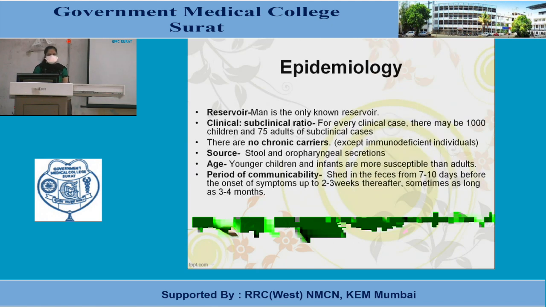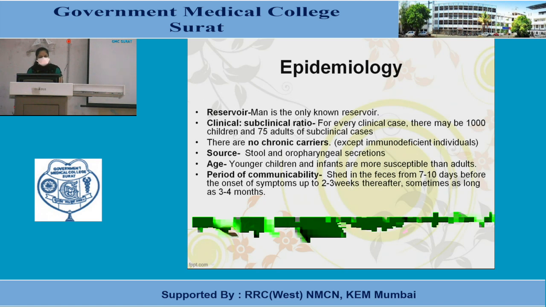Coming to the epidemiology. Reservoir: man is the only known reservoir. Clinical to subclinical infection ratio: for every clinical case there may be 1,000 children and 75 adults with subclinical infection. There are no chronic carriers except in immunodeficient individuals. Source is stool and oropharyngeal secretions. Age: younger children and infants are more susceptible than adults.